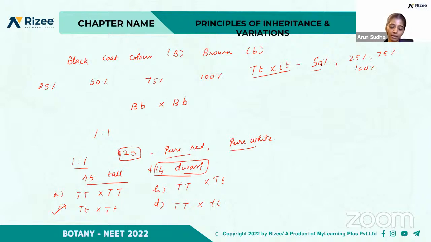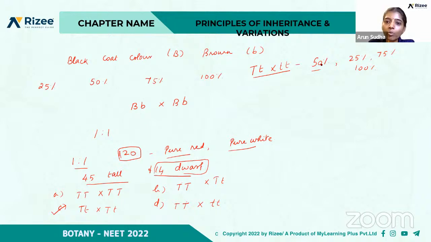Okay. Then, yeah. So I hope you are clear with these calculations till now, right? About the monohybrid cross. Okay, tomorrow we'll see about the dihybrid cross and how to draw the Punnett square for a dihybrid cross, and about a few calculations based on the dihybrid cross.